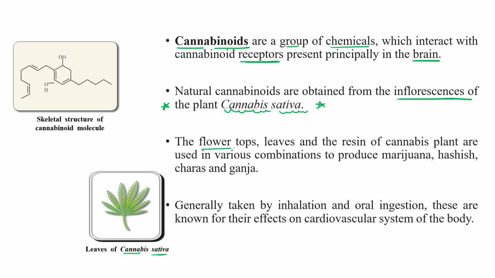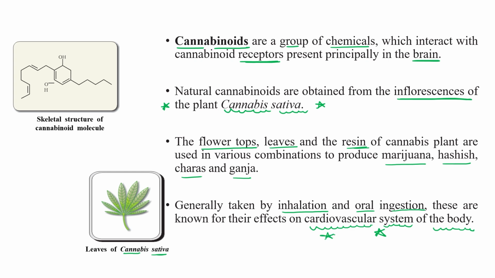The flower tip, leaves, and resin of the cannabis plant are used in various combinations to produce various kinds of drugs like marijuana, hashish, charas, and ganja. They are all produced from the flower top, leaf, and resin components, and they all come under the cannabinoid category. Generally, these drugs are taken by inhalation and also by oral ingestion. They are known for their effect on our cardiovascular system.